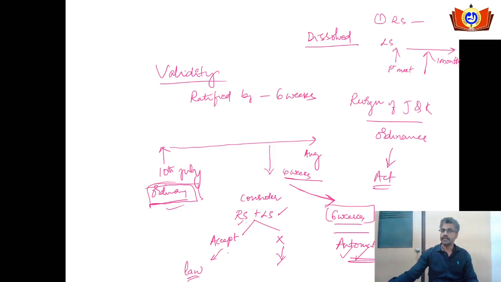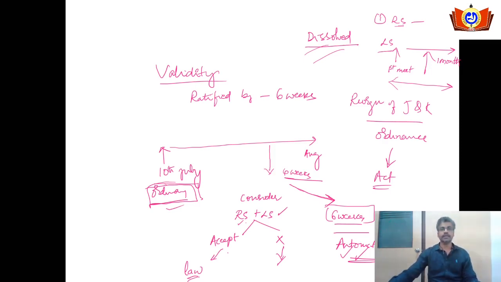In the special condition, when the Lok Sabha is in the dissolved state, the ordinance will first be ratified by the Rajya Sabha, and it will wait for the Lok Sabha to reassemble. From the date they meet, within 30 days or 1 month, they have to ratify the ordinances given by the President of India. This is the validity of ordinances.